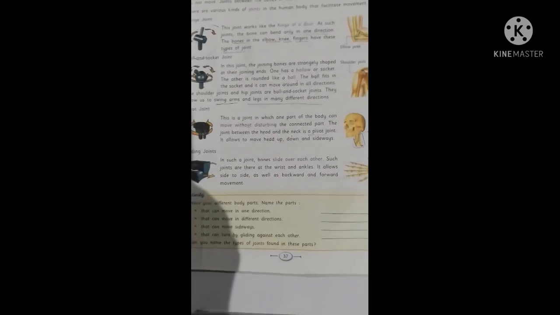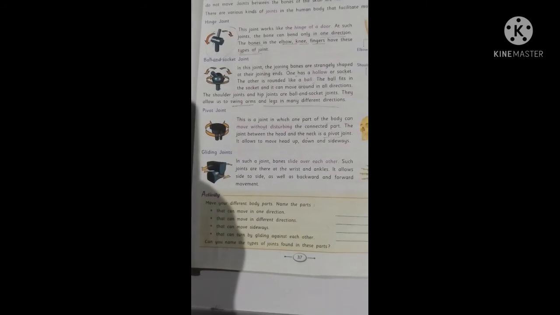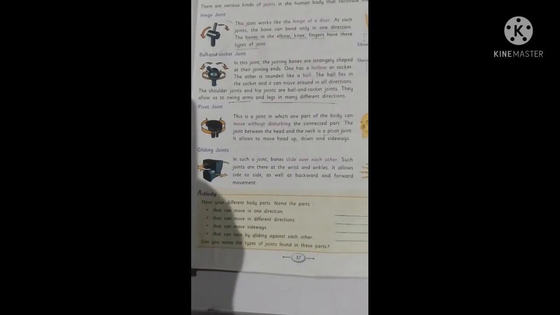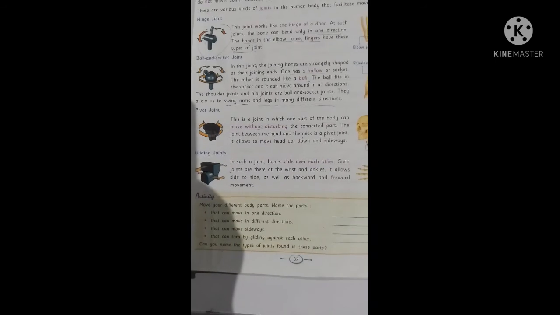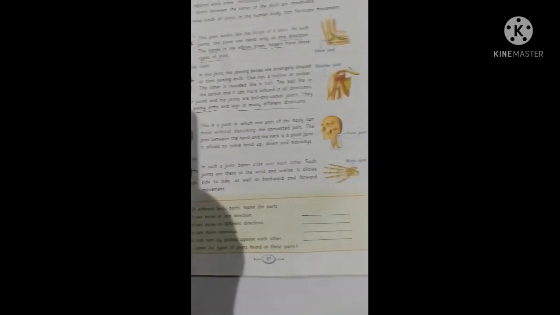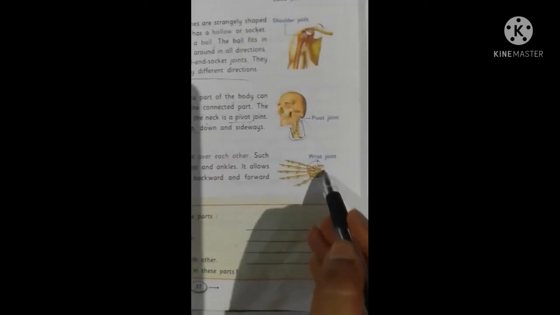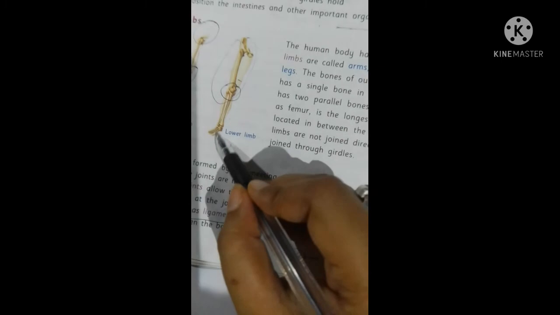Gliding joint. You can see in such a joint, bones slide over each other. So these joints are present in our wrist. Wrist and ankle, you can see, this is our wrist, and this is our ankle. Okay, the leg, the finger portion.